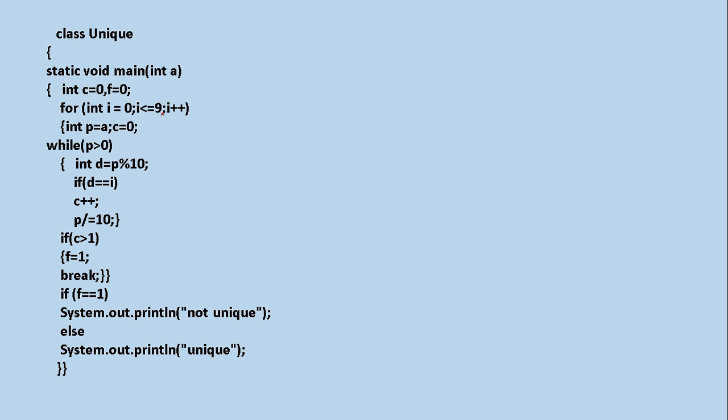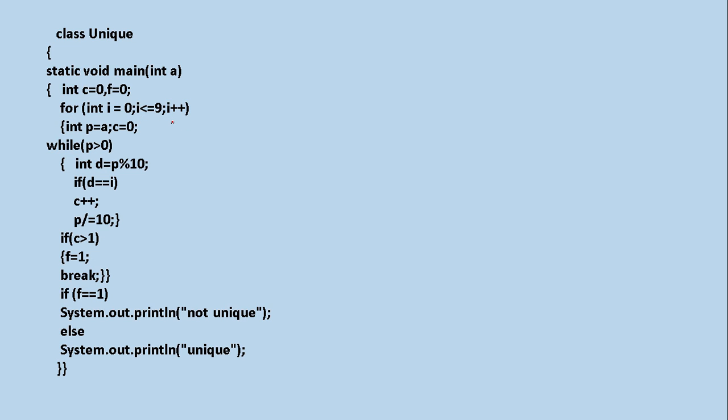Why am I running a loop from 0 to 9? Because you know the total digits used in the decimal number system is 10 symbols, starting from 0 to 9. So we are going to check how many zeros are there, how many ones are there, how many twos are there, how many threes are there, and up to how many nines are there.